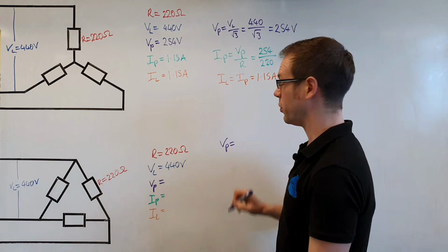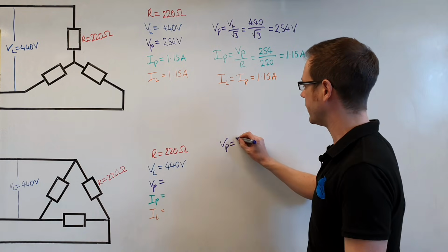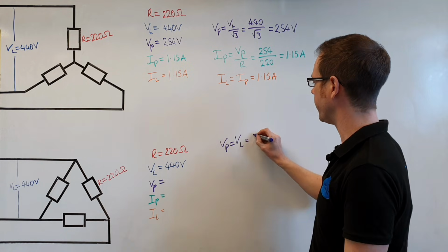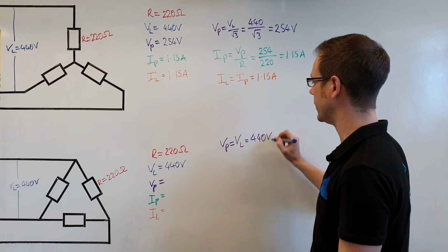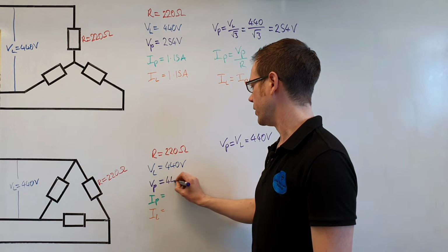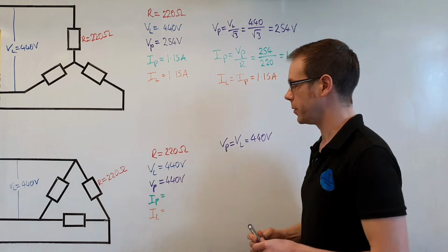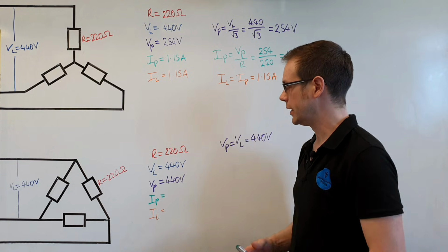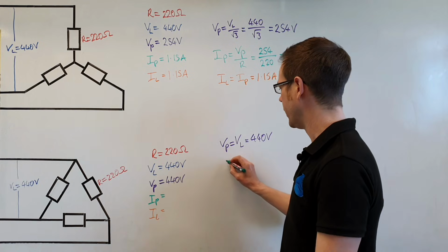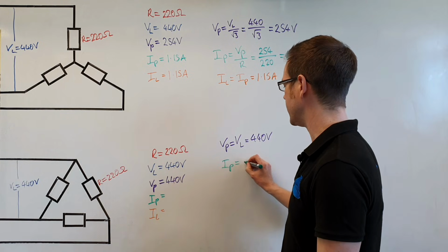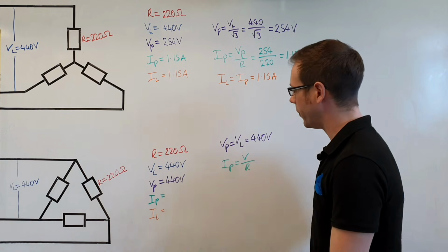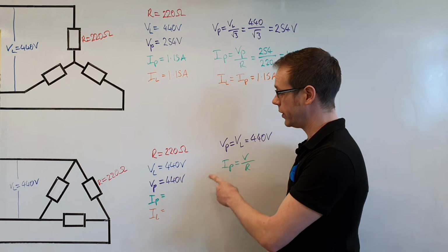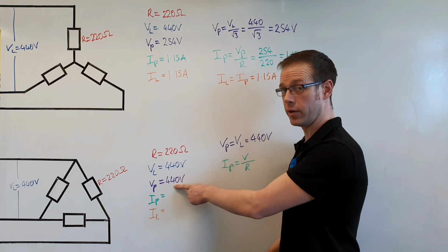So let's have a look now at finding the first part of our question, which is the phase voltage. It's always nice to start off with an easy calculation, and in a delta connected load, VP and VL have exactly the same value. So there we've got the phase voltage will be equal to 440 volts. Nice, simple calcs there, no problem. Then we move on to start calculating the phase current, and the phase current, we rely on Ohm's law to find that. So IP, the phase current, is equal to V over R, but bearing in mind that the amount of current flowing through the load, which is the phase current, will be dependent on the voltage that is applied to the load, the phase voltage.